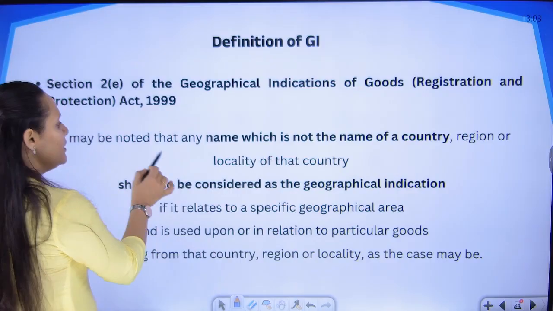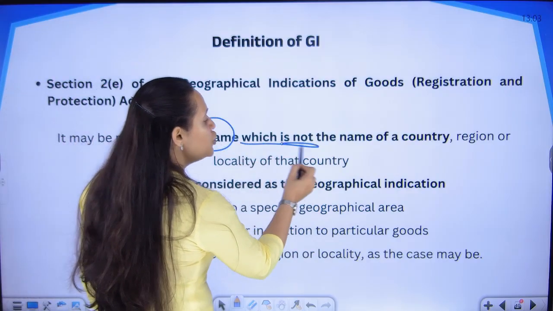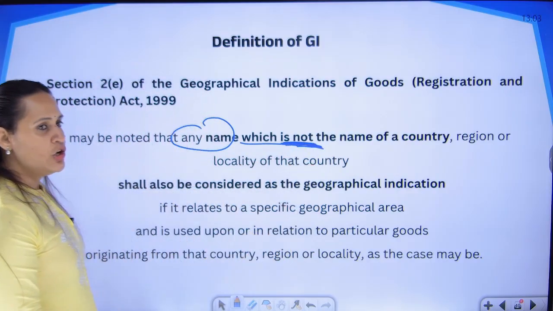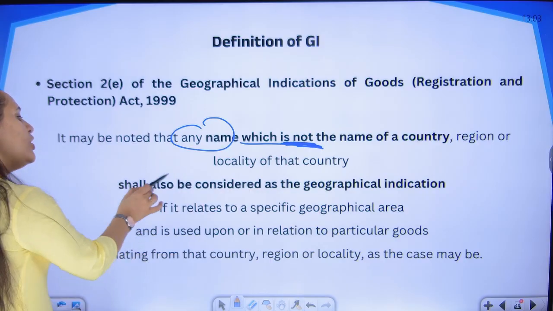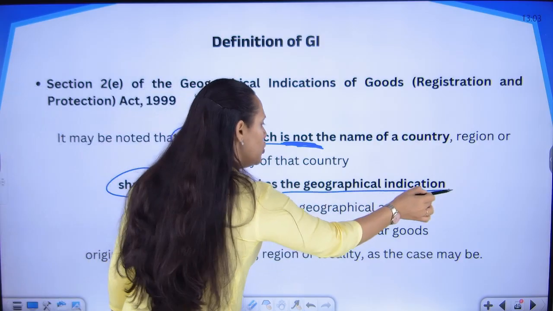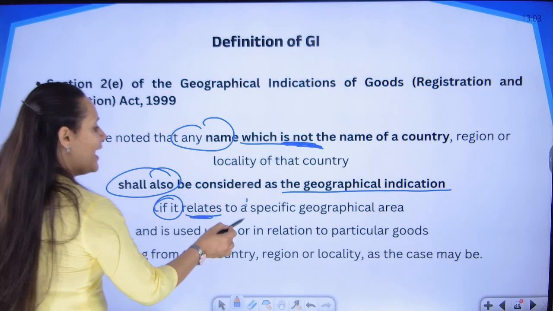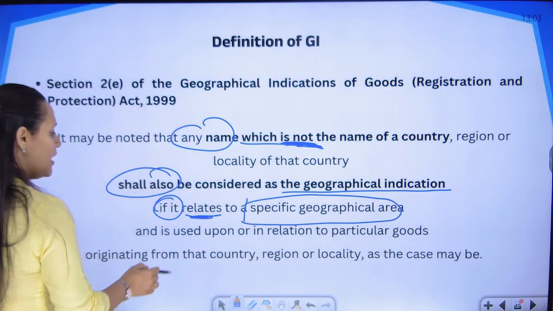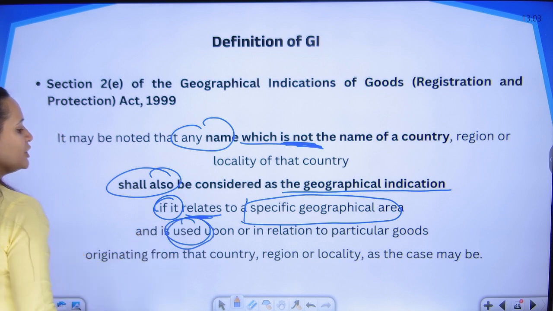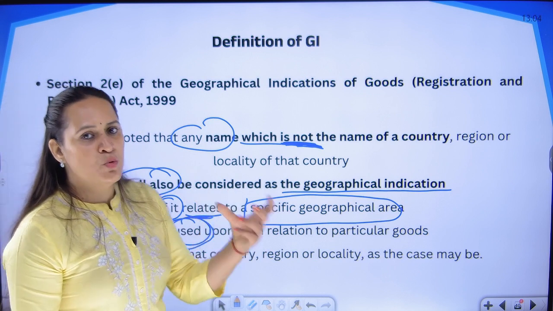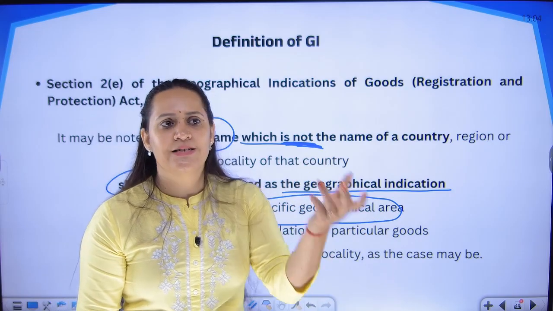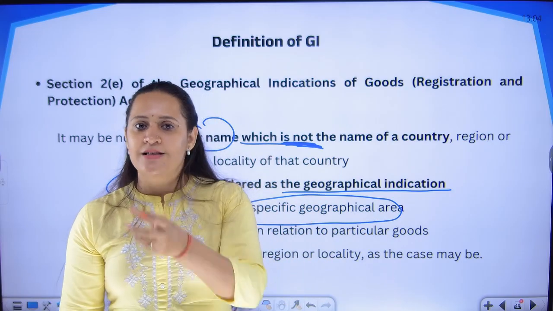So what they say, it may be noted that any name which is not the name of the country, region, or locality shall also be considered a geographical indication only if it relates to that specific geographical area and is used in relation to goods originating from that place. You just have to prove that it is originating from this place, it has unique characteristics, and this is the product.